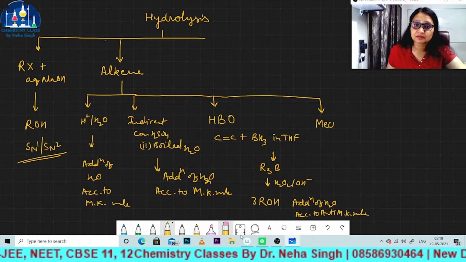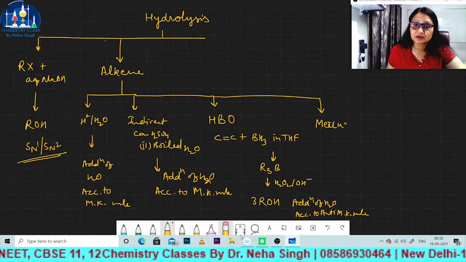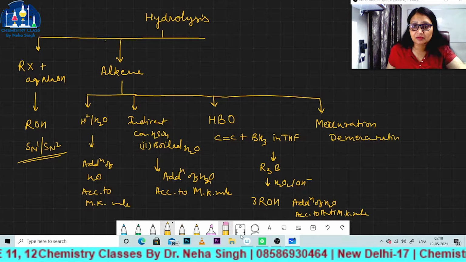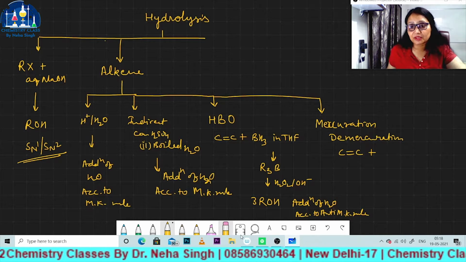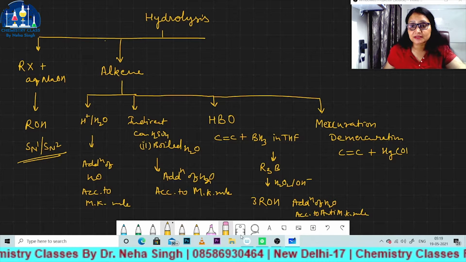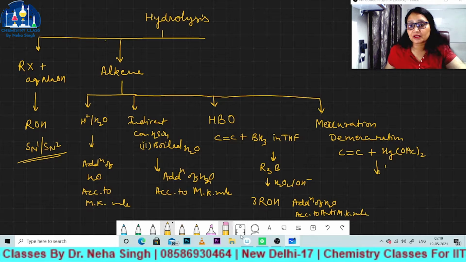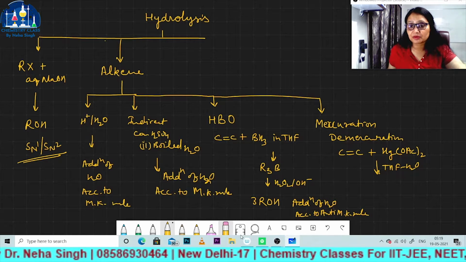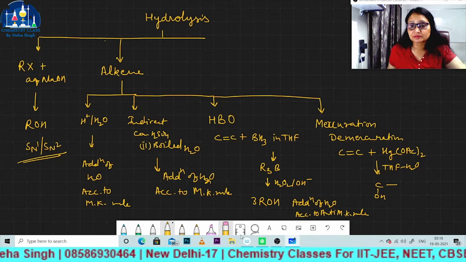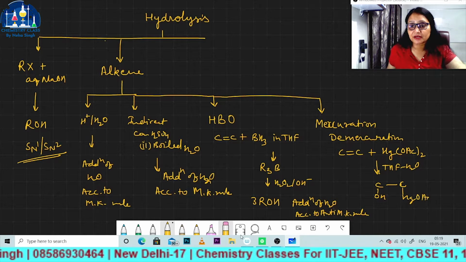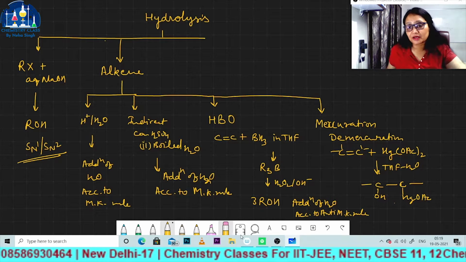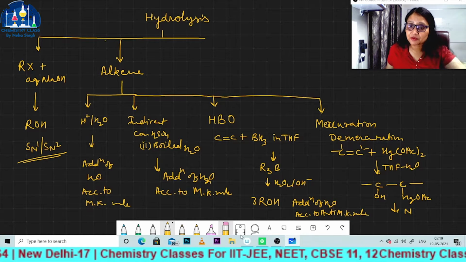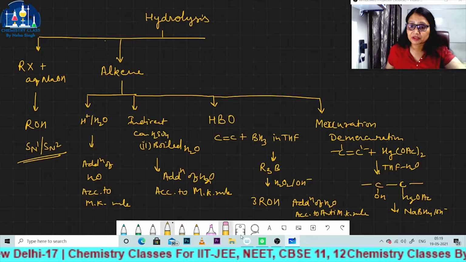And after that you studied mercuration, demercuration, in which you take alkene with mercury acetate in THF-H2O solvent, and from here you will get an addition compound, which will be this kind of compound, and after that it was reduced with the help of sodium borohydride in basic medium, right bachcho?